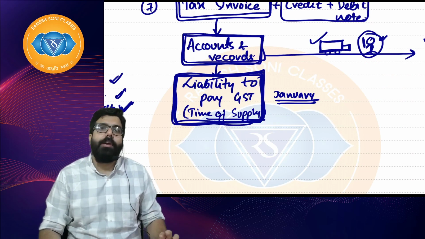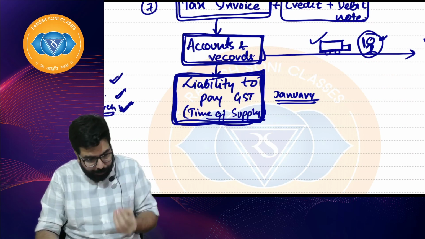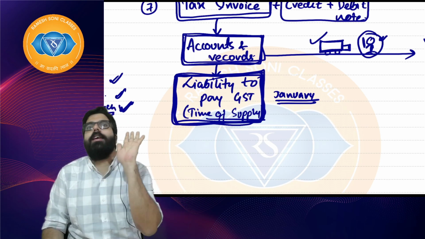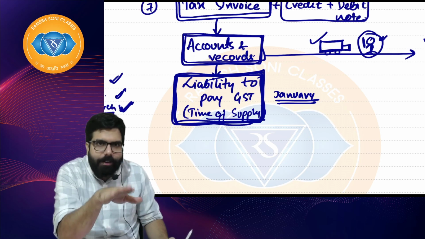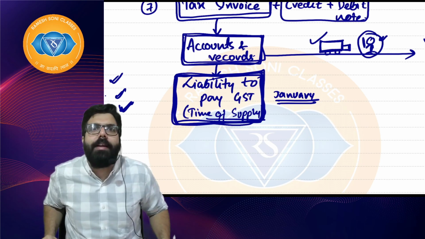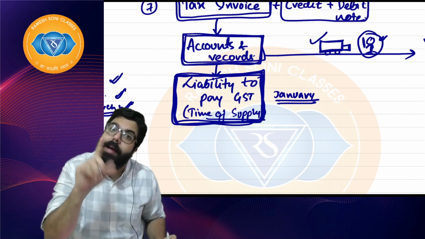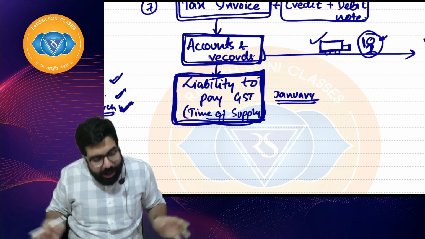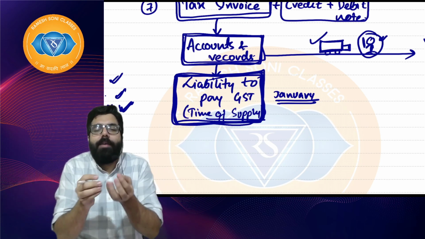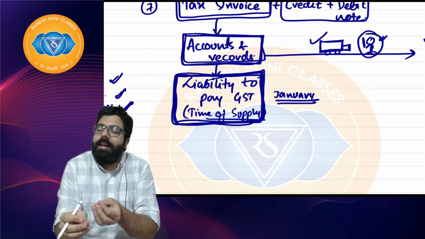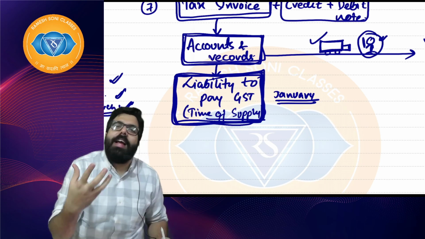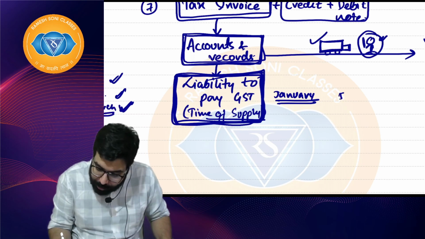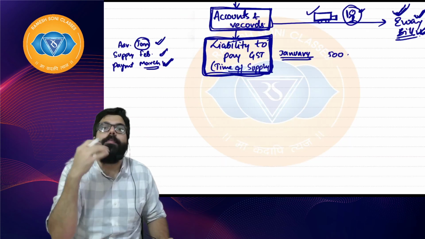For example, I booked a cab and reached the coaching center. The cab driver says 500 rupees. When I'm getting down, he says, wait, your liability has come, pay 500 rupees and then get down. What will I tell him? I will try to do all my jugaad to find whatever credit I have: Uber credit, Ola credit, Paytm credit. I'll first use my credit. For example, I had to make a payment of 500, so first I'll use my credit.